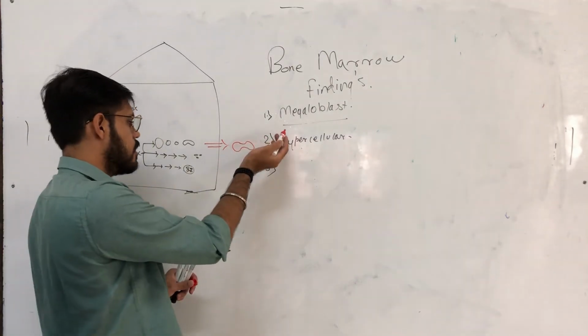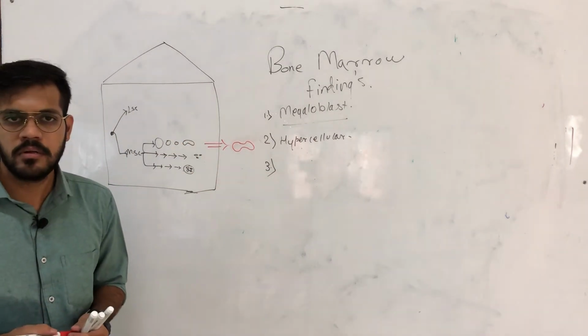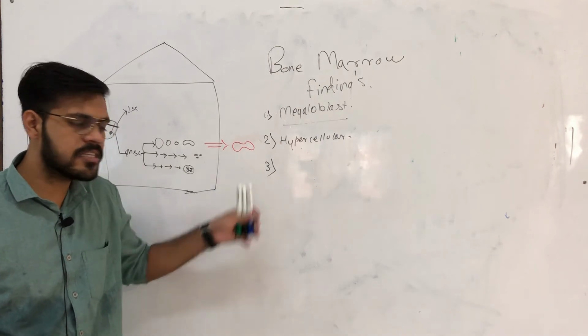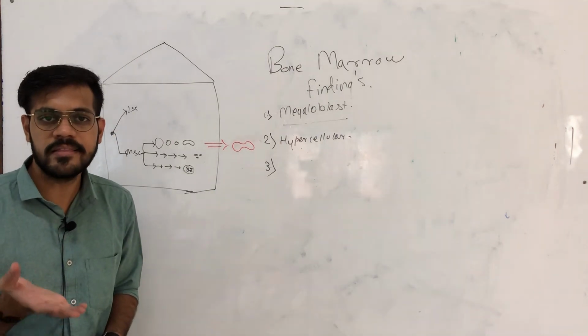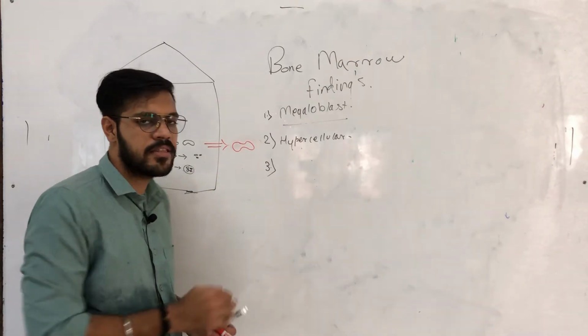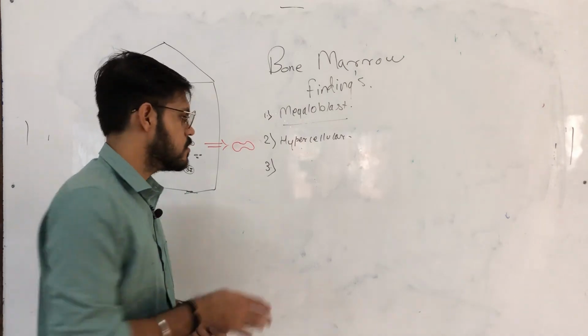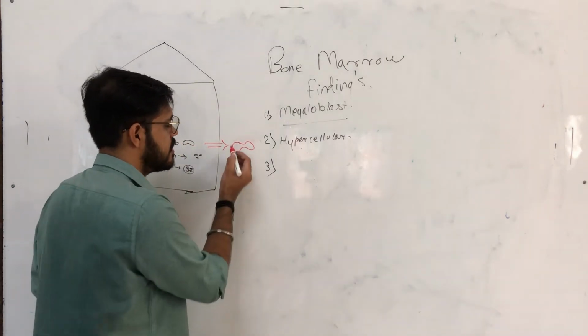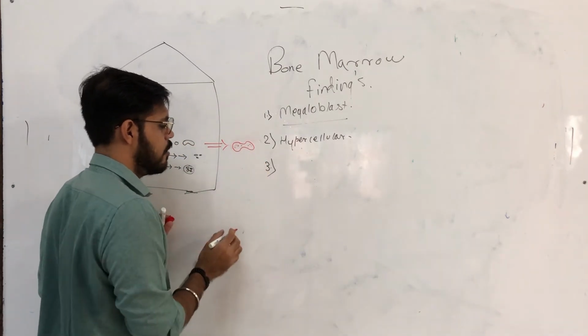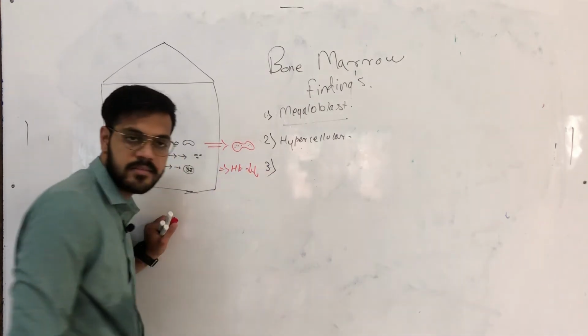As these megaloblasts are destroyed in the bone marrow, the RBCs which are produced are in less number. As the RBCs in the blood are in very less number, the hemoglobin present in these RBCs will also be less.